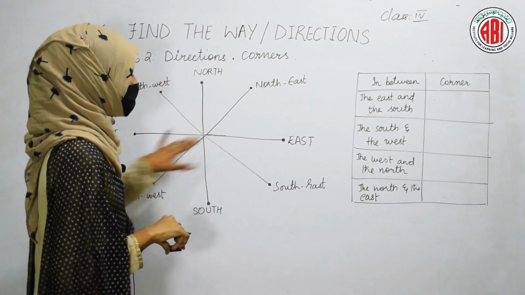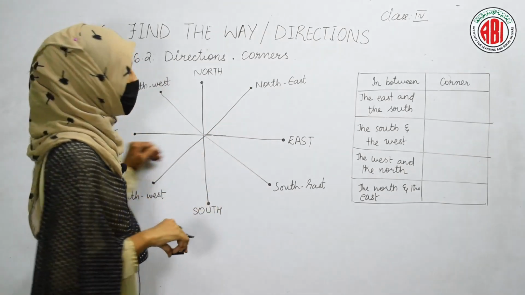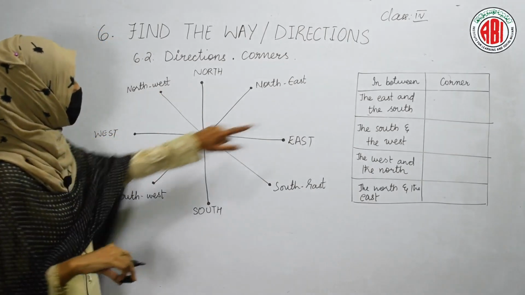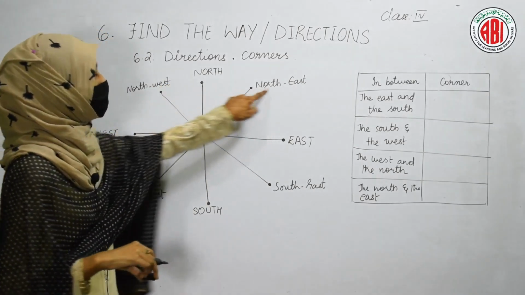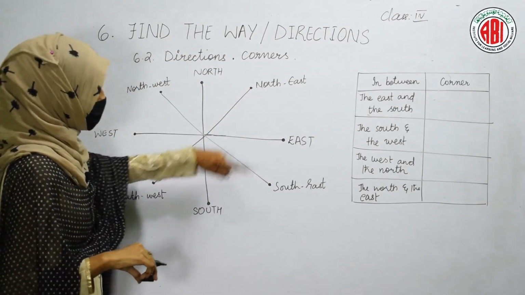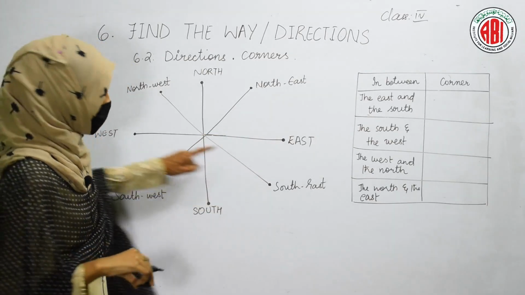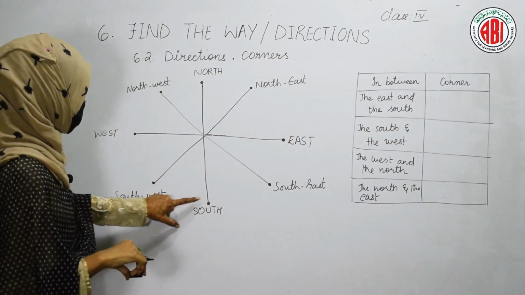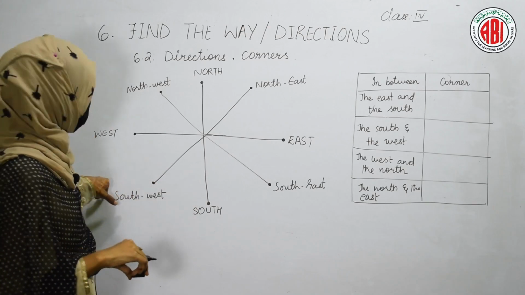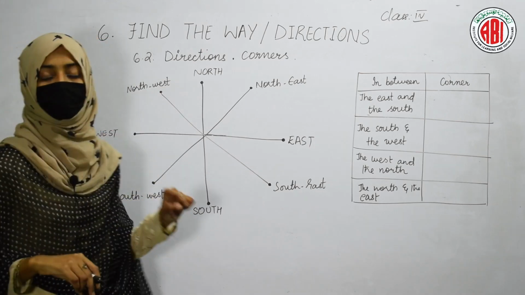Here 4 directions will be present, and even the corners are 4 in number. So the corner which is present in between the east and north is termed as the northeast corner. The corner which is found in between east and south is termed as the southeast corner. The corner which is located in between south and west is known as the southwest corner, and the northwest corner is present between the north and west direction.